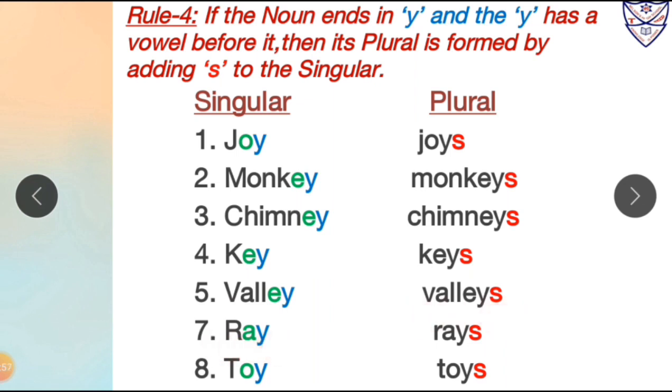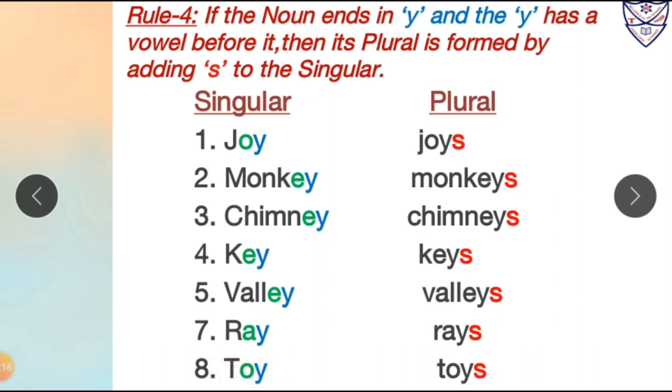Number 7, ray. Over here the word ray ends with Y. Now before Y there is a vowel, and that vowel is A. So after Y we will add S to make its plural form. So ray is in singular form and its plural form will be rays.